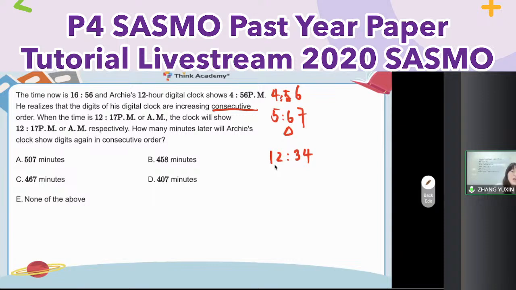What are consecutive numbers? The 3 digits in the clock have a difference of 1. 1, 2, difference is 1, 3, 4. 3, 2, difference is always 1. That's why the next time can only be 1, 2, 3, 4.